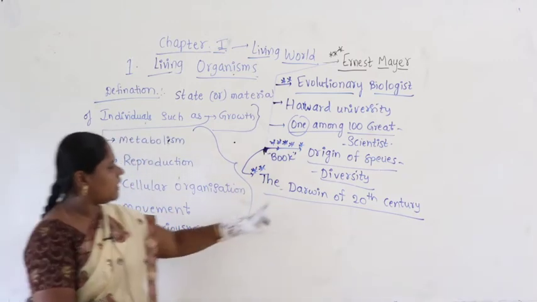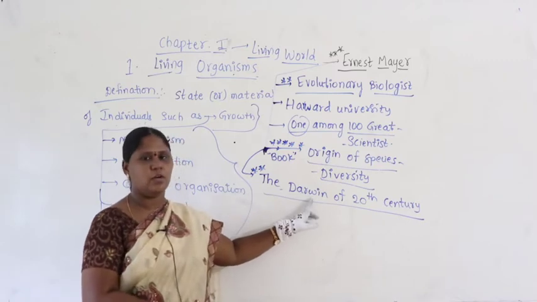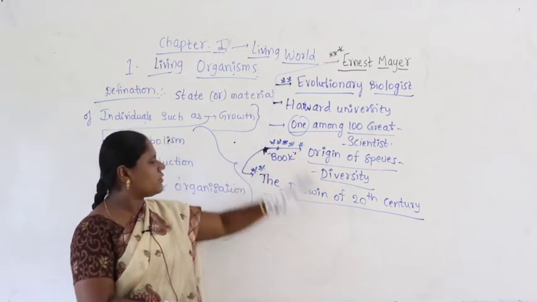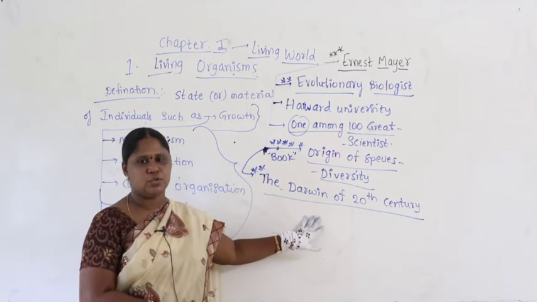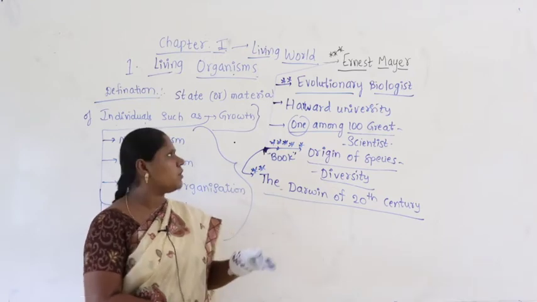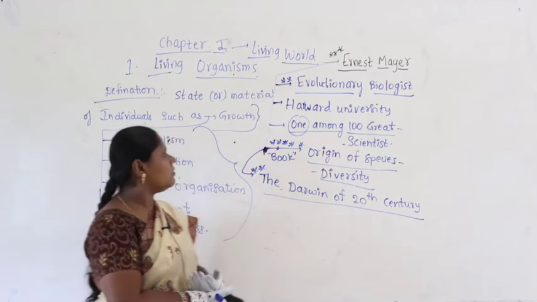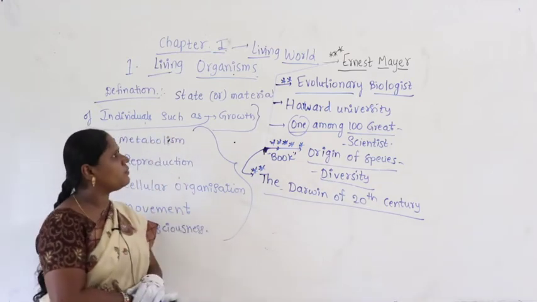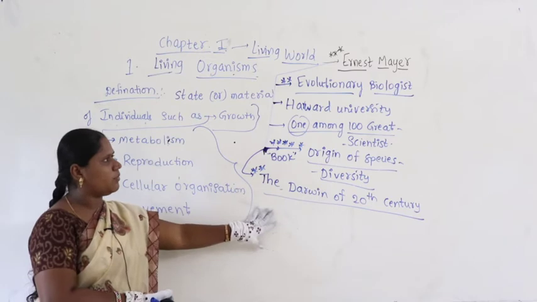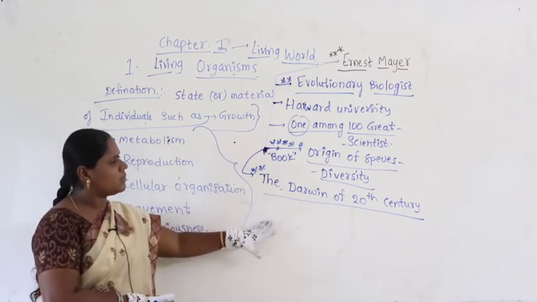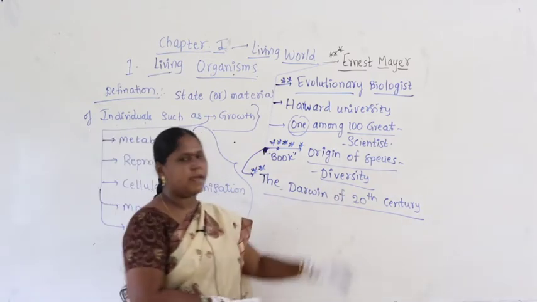So, when you take Darwin, you know about Darwin's theory and all that, right? But Ernest Mayr is referred to as the Darwin of the 20th century for his great work and contribution towards evolutionary biology. This is what we have to remember about Ernest Mayr. He mainly speaks about species diversity.